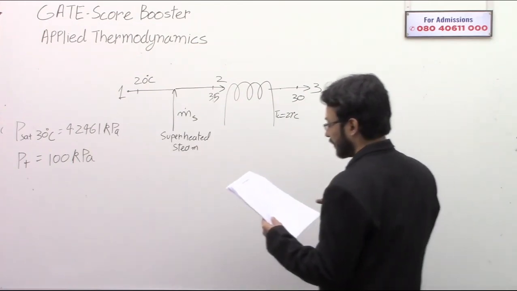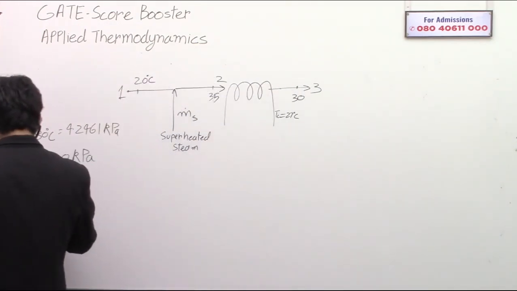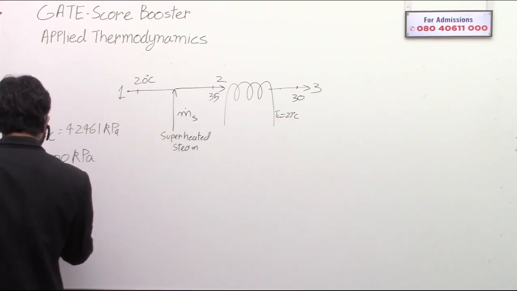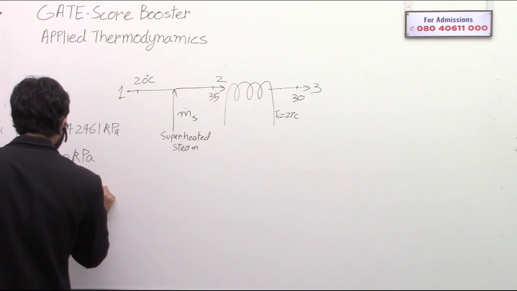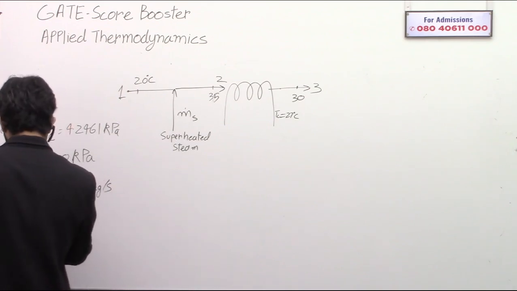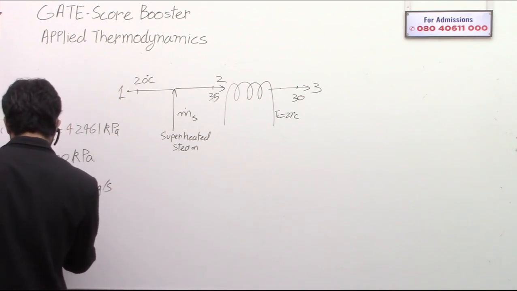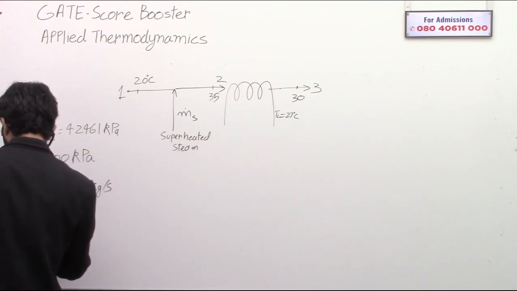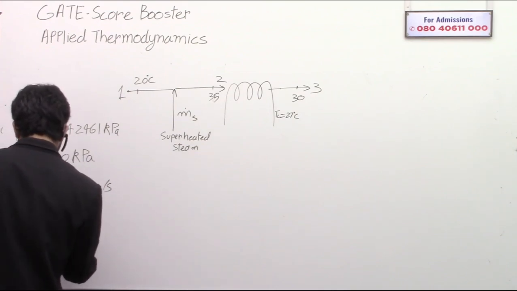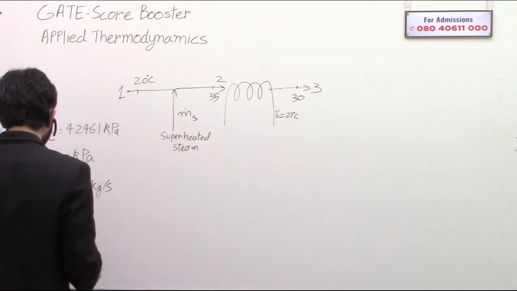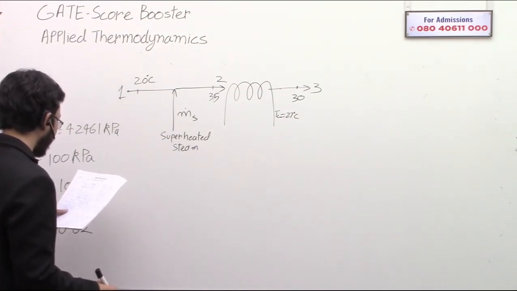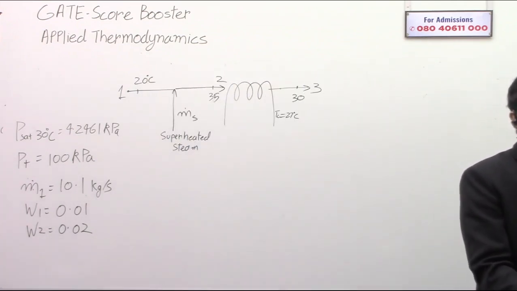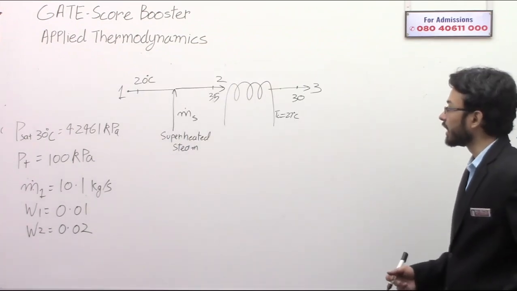Let me write down the given data as well. So they have given the mass flow rate. The initial mass flow rate is 10.1 kg per second. Specific humidity at 1 they have given as 0.01. W2 they have given as 0.02. Temperatures are represented, everything else is represented. This is all the data that they have given.